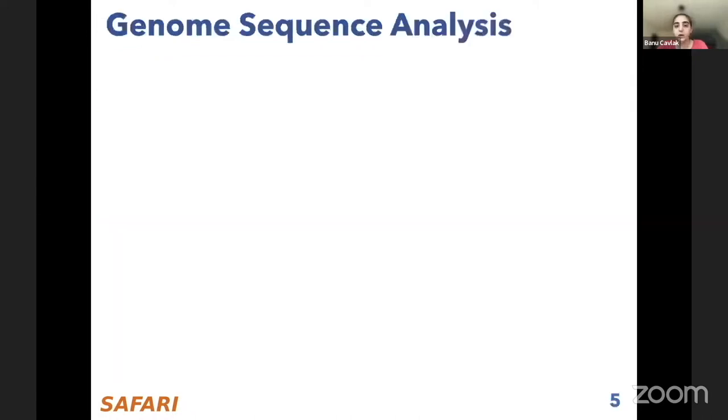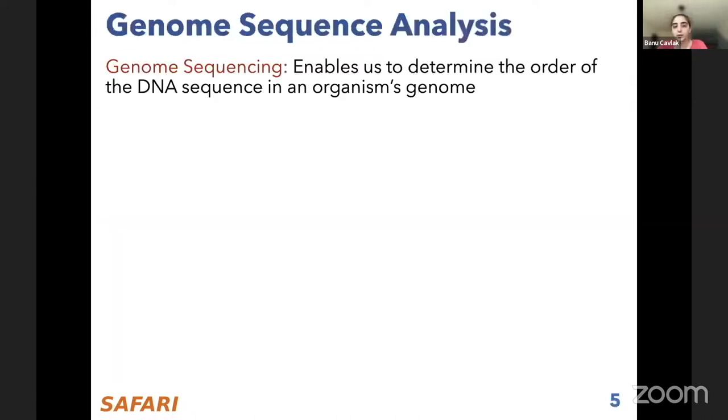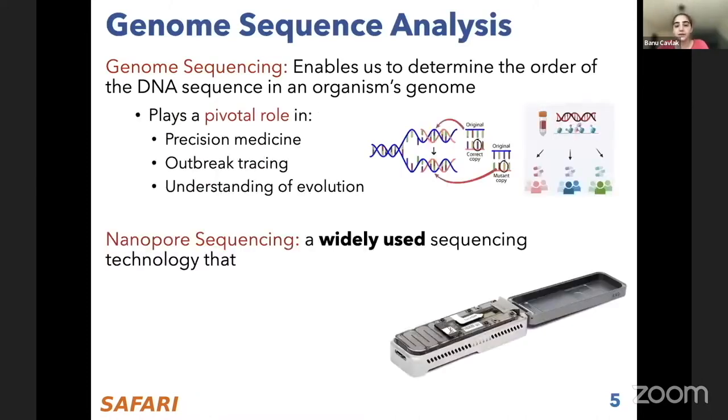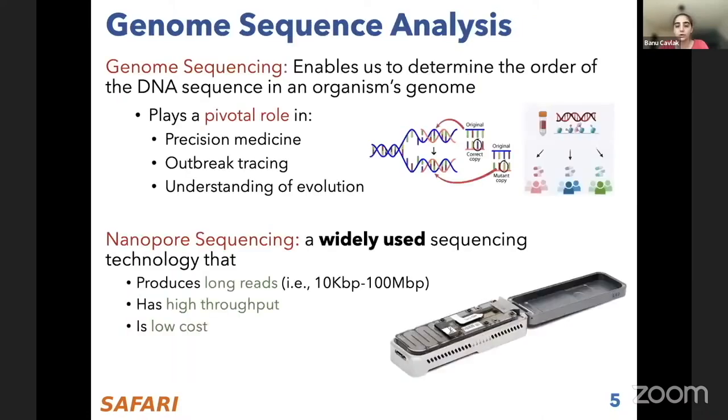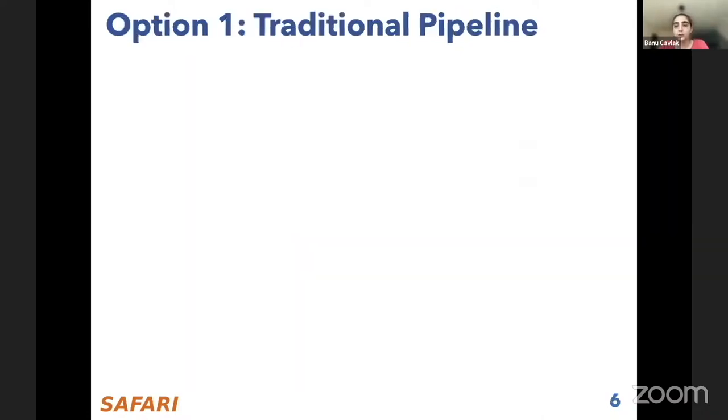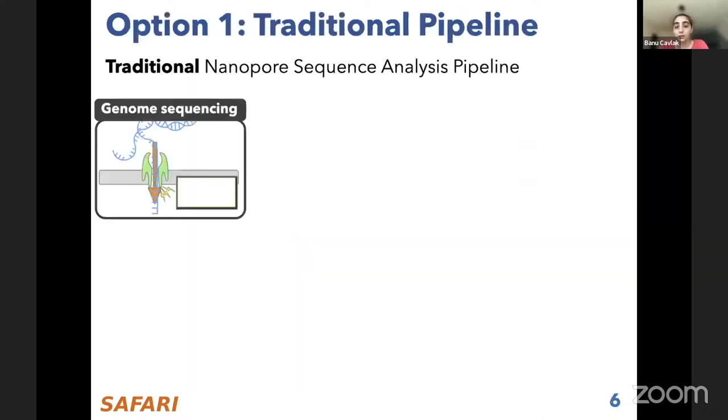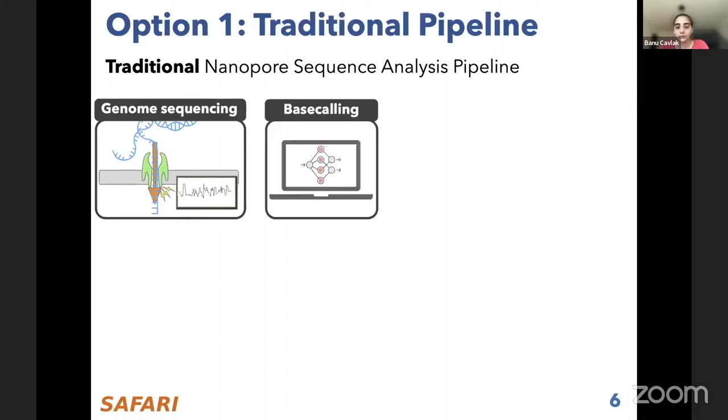I will start with background, but John already gave a lot of the background, so I will skip these parts. As John said, genome sequencing is important in many areas, and nanopore sequencing is a widely used sequencing technology. It has long reads, high throughput, and low cost. A traditional nanopore sequencing pipeline starts with genome sequencing, where the reads are passing through a nanopore, and as this is happening, nanopore sequencers are generating a raw signal.